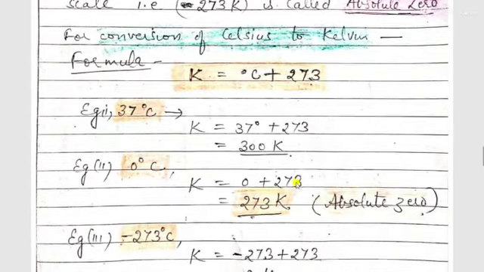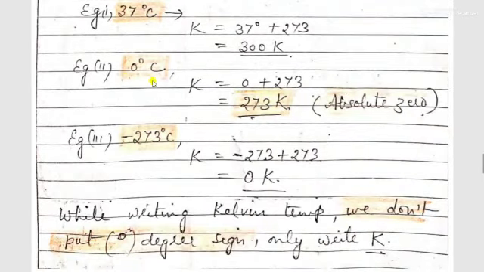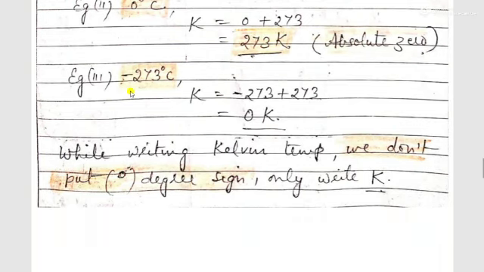Second example is 0 degrees Celsius. K is equal to 0 plus 273. This is 273 Kelvin. Example 3, minus 273 degrees Celsius. So K will be equal to minus 273 plus 273, which is equal to 0 Kelvin. It is the absolute zero of this scale.